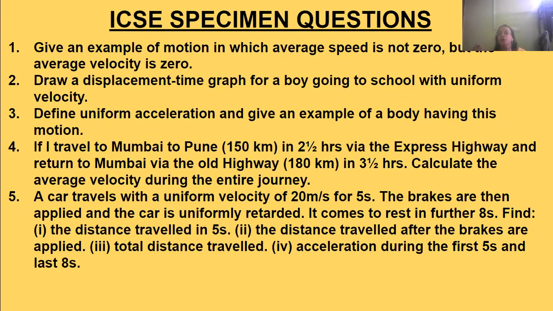A car is traveling with a uniform velocity of 20 meters per second for 5 seconds. Then the brakes are applied. The car is uniformly retarded. First there was uniform velocity and now there is retardation. It comes to rest after 8 seconds. Now find the distance traveled in the first 5 seconds, the distance traveled after the brakes are applied, the total distance traveled, and the acceleration during the first 5 seconds and the last 8 seconds.